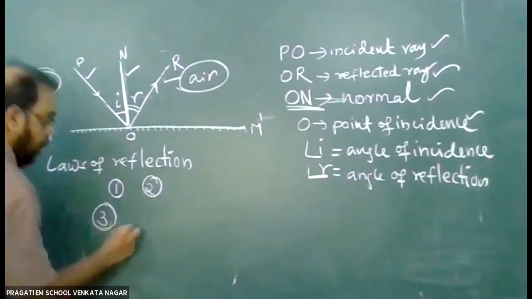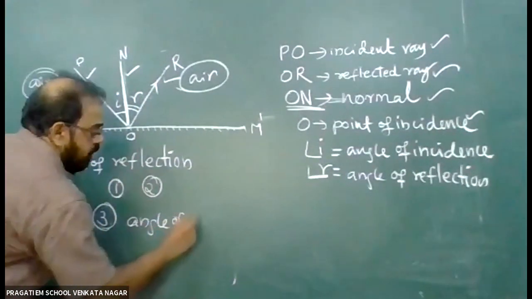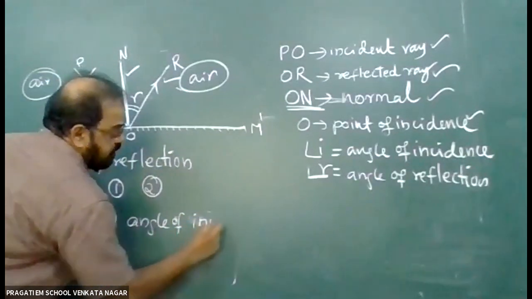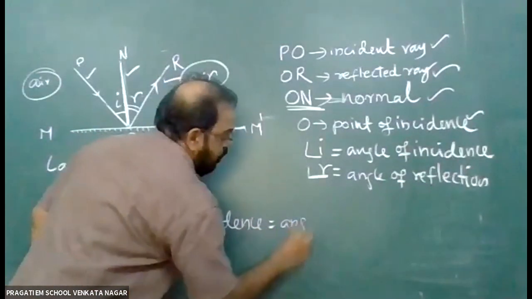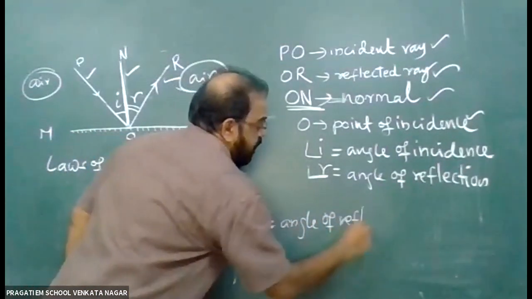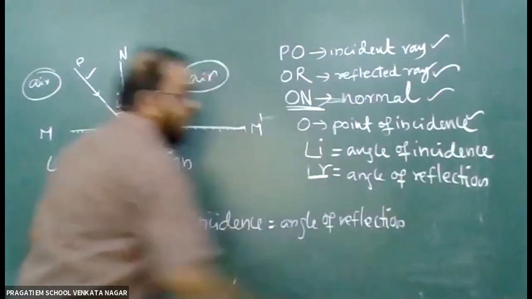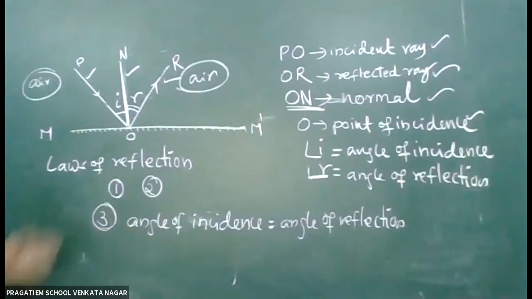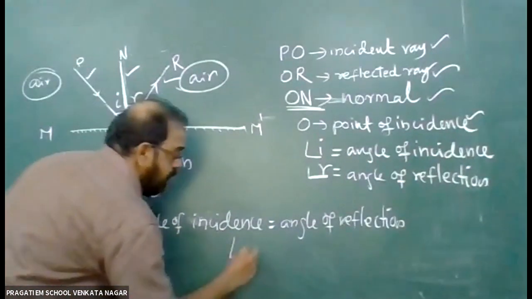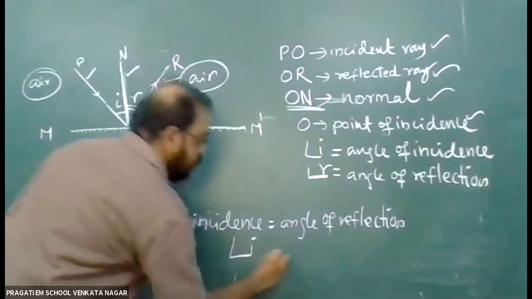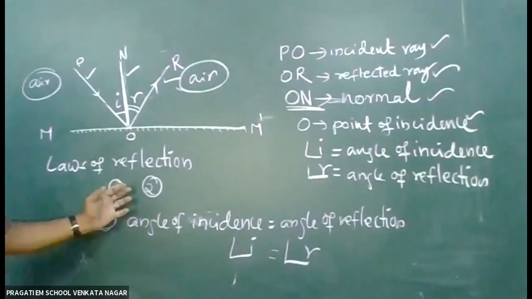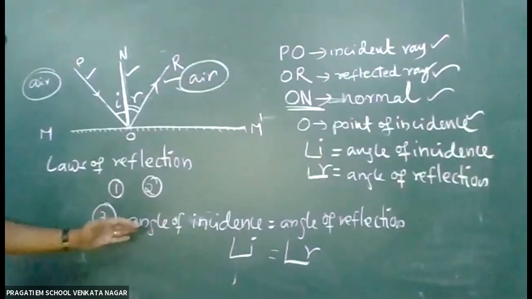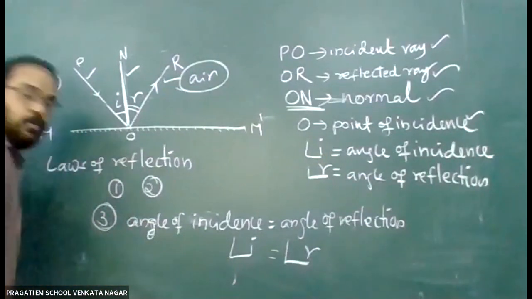The angle of incidence, angle I, is equal to the angle of reflection, angle R. The first and second laws are not much useful in our case, but the third law is very useful to solve problems.